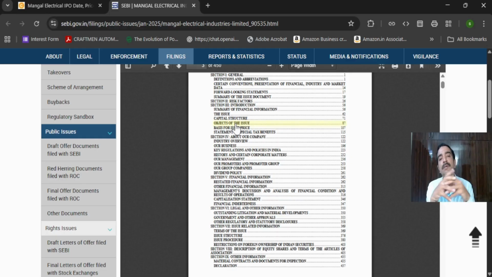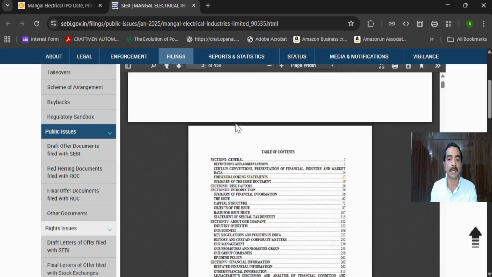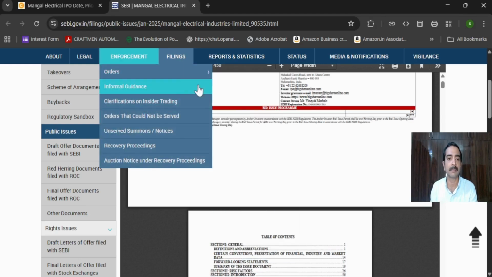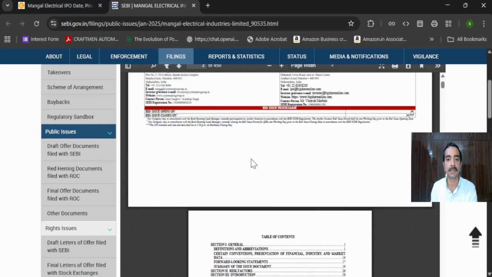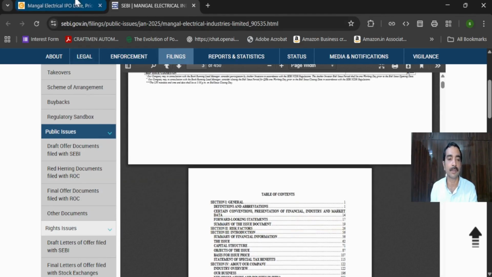That is nothing but the reason why the company wants to raise the funds. Basically, the company is raising funds, and what it is intending or planning to use them for, whether projects or working capital, whatever it is, is all given in this particular section in detail. You can glance through it and try to identify why the company basically wants to release the IPO. That is also a part of it.